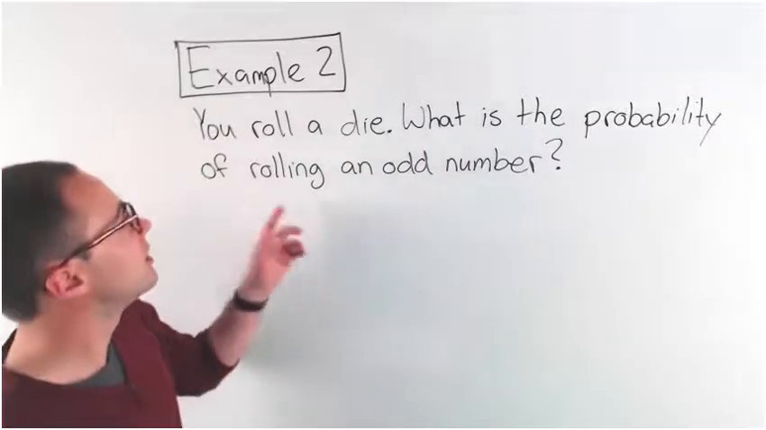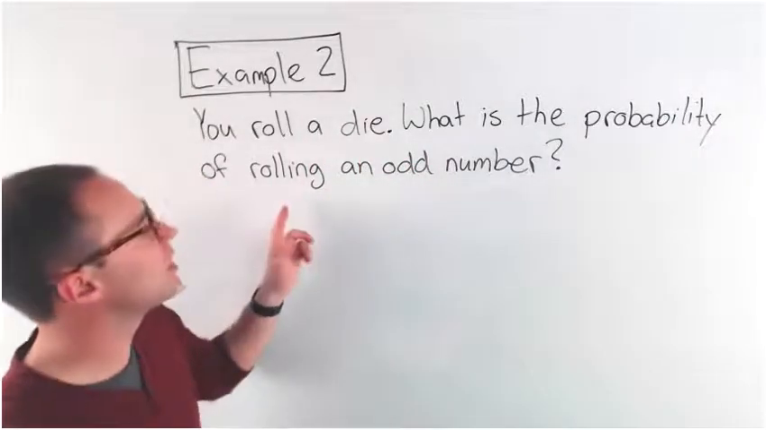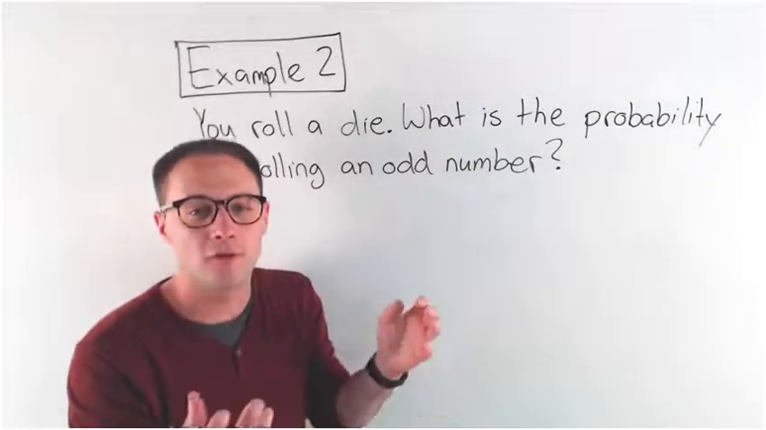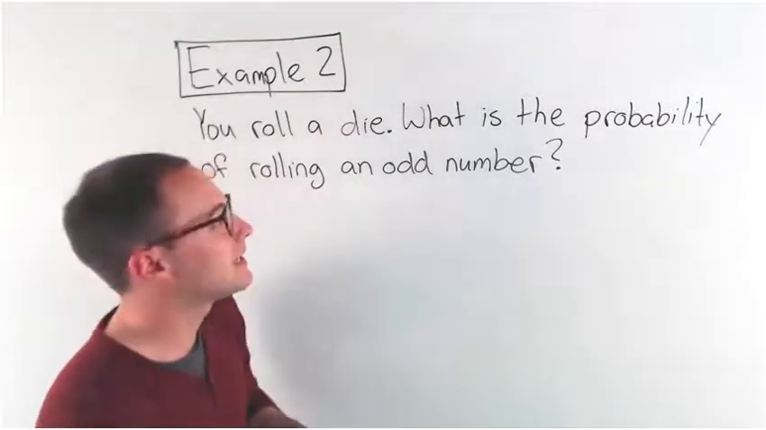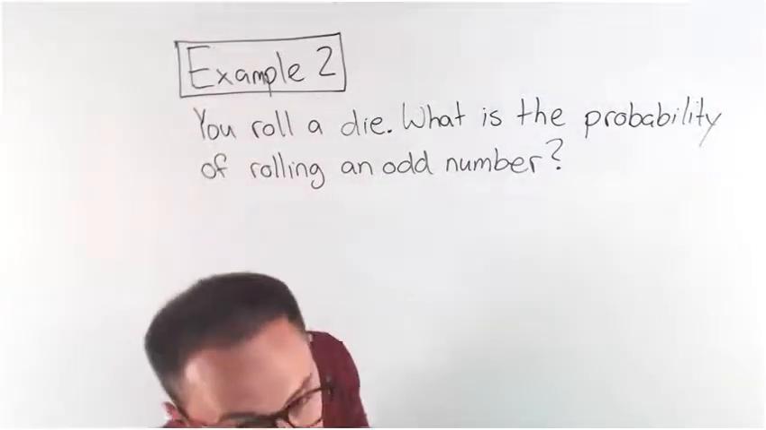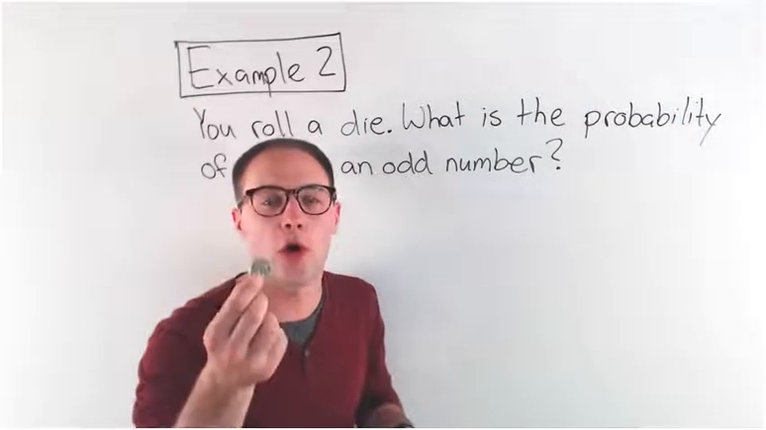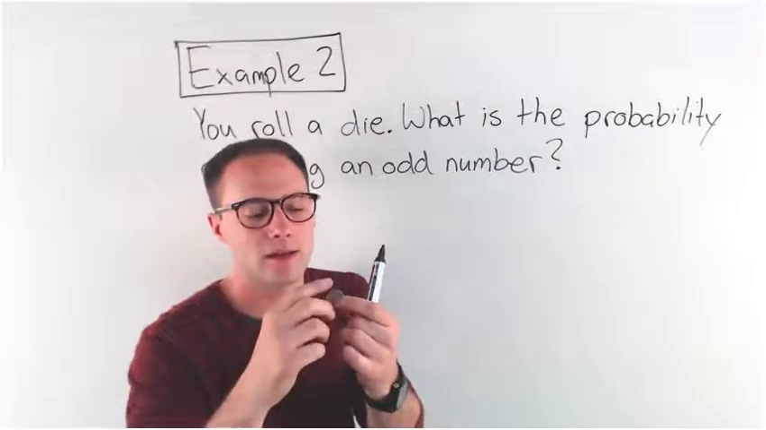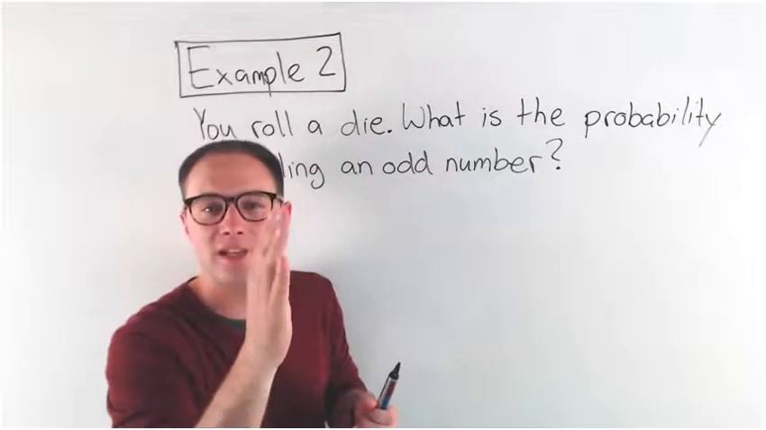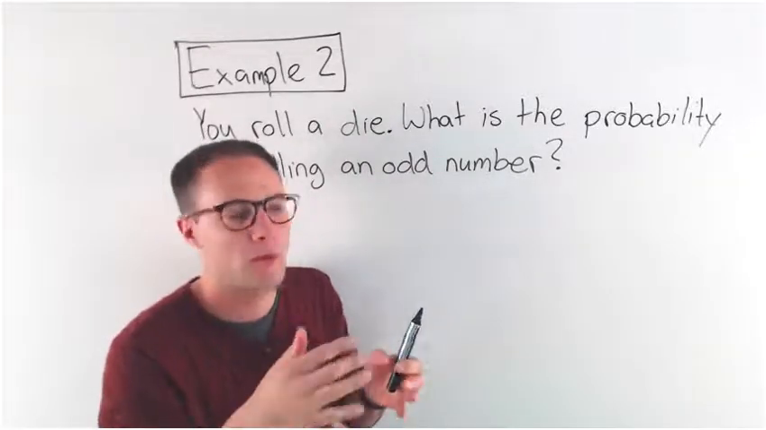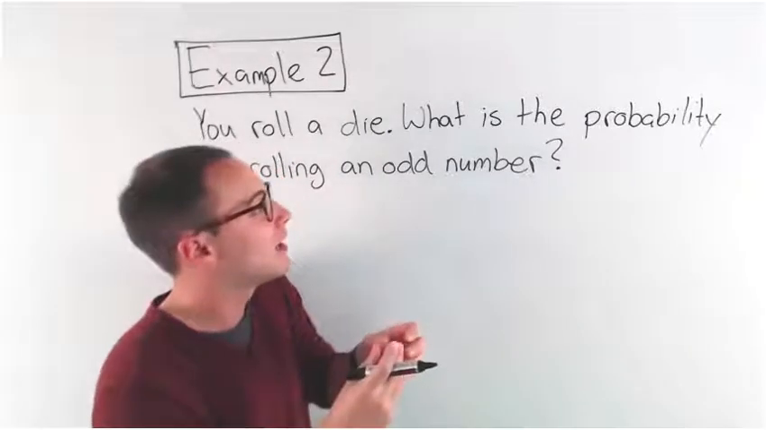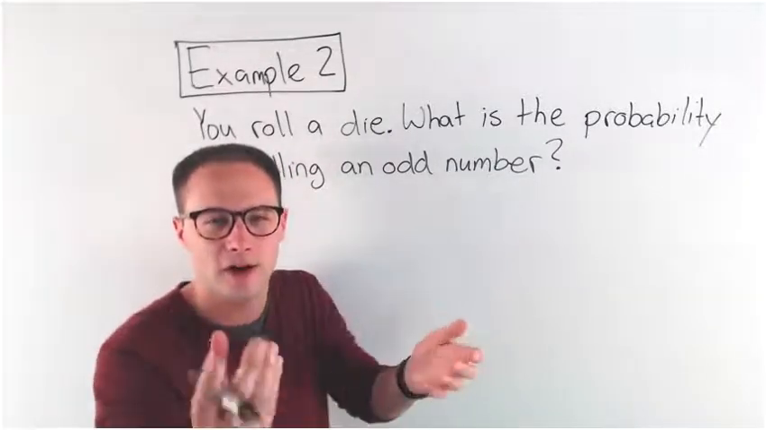All right, example 2. You roll a die. What is the probability of rolling an odd number? So first, let's find a little formula for probabilities. Now, if every outcome is equally likely, for example, flipping a coin, I'm just as likely to get heads as I am tails. Rolling a die, all the sides are equally likely to happen. One side's not bigger or weighted differently, as long as it's not a trick die. So each one has an equal chance of happening.